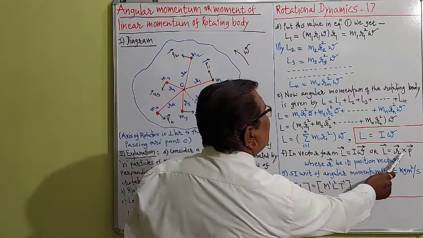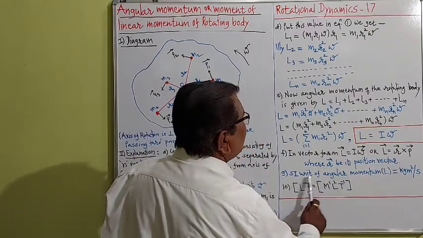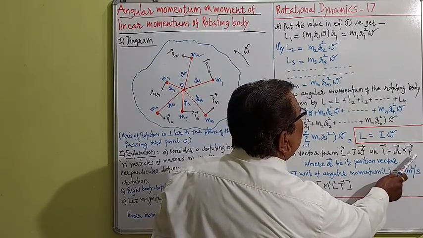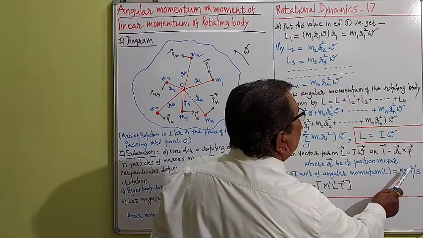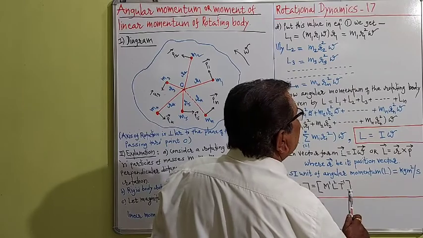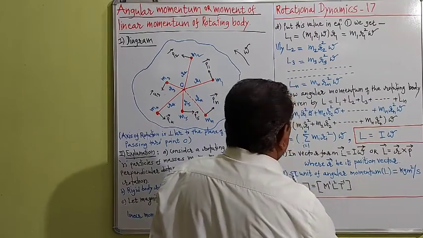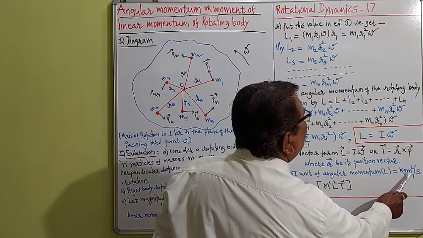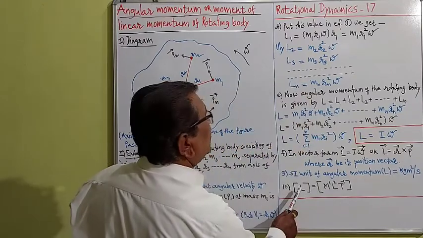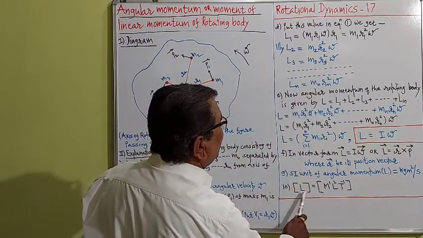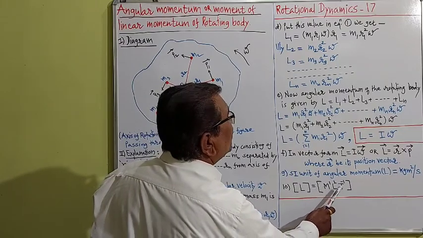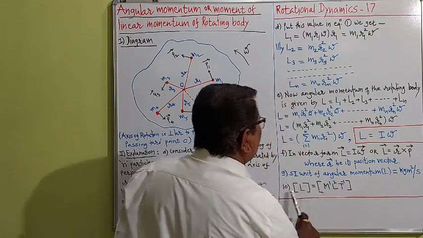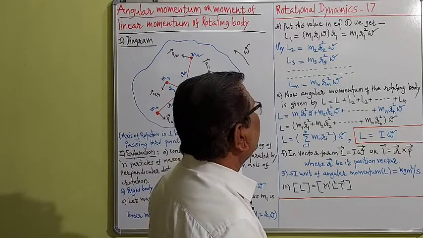From this relation, we have written the SI unit of angular momentum. The unit of r is meter and the unit of linear momentum is kilogram meter per second, and from that we can write the SI unit of angular momentum L as kilogram meter square per second. Its dimension, we write, is M L² T⁻¹. This is the dimension of angular